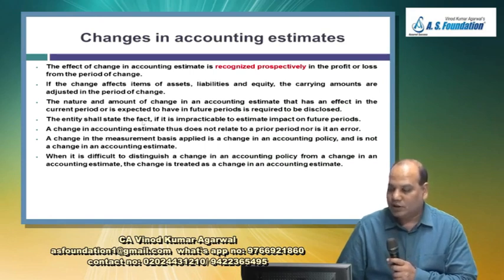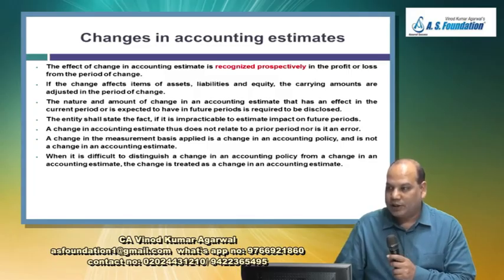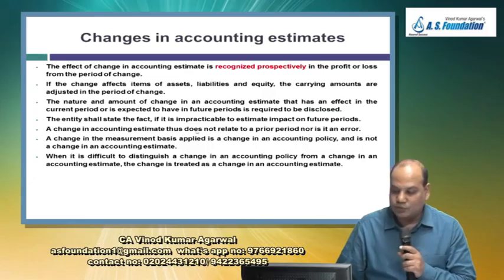The entity shall state the fact if it is impracticable to estimate the impact on future periods. Wherever possible, you have to give the effect of the change in estimate. If it affects the current period, give the effect. If it affects current and future periods, give the effect. And if it is impracticable to estimate the impact on the future period, then that fact will be disclosed. So management will say it is impracticable to estimate the impact on the future period.